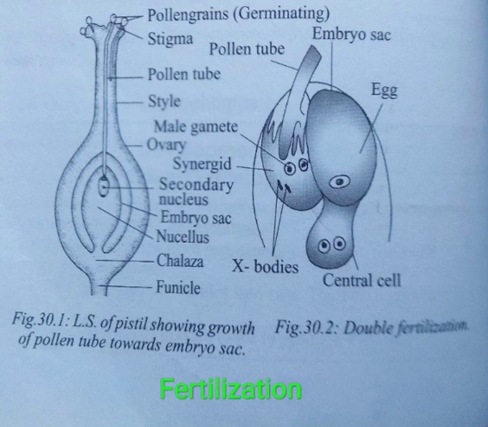Next, after the development of the pollen tube, it enters into the ovule. That is the third step, the entry of the pollen tube into the ovule. Usually pollen tubes enter through the micropyle. The pollen tube enters the embryo sac at the apex of the egg apparatus, between the synergids. Based on the place of entry of the pollen tube into the ovule, there are three types: porogamy, chalazogamy, and mesogamy.